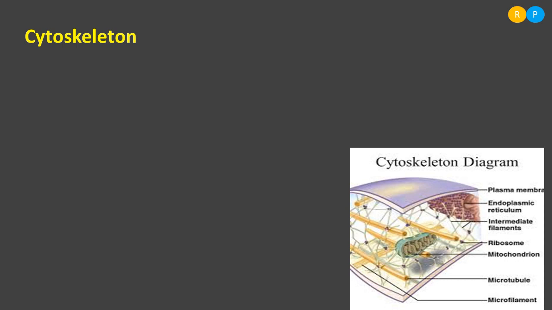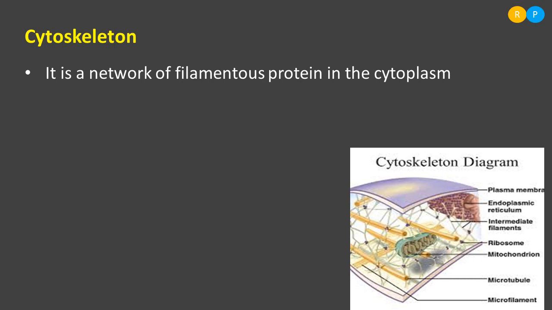In that region, in the cytoplasm, the diagram is showing the networks, is it not? Those networks are nothing but cytoskeleton. This cytoskeleton is present in the form of a network in the cytoplasmic region. Clear? This network is actually made out of a filamentous protein in the cytoplasm. That filamentous structure is made out of what? Protein.